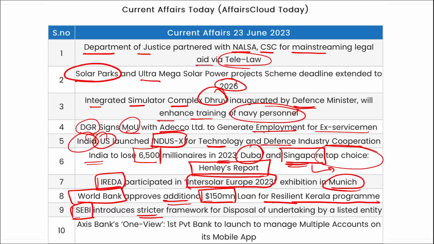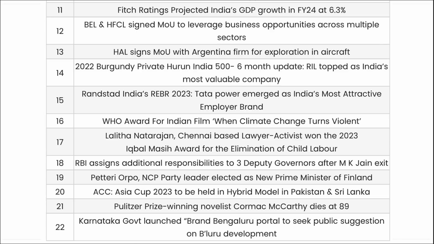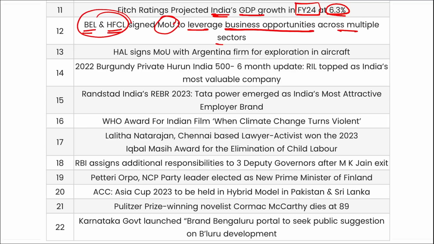SEBI has introduced a stricter framework for disposal of undertaking by a listed entity. Axis Bank's OneView is the first private bank feature to manage multiple accounts on their mobile application. Next, Fitch Ratings projected India's GDP growth rate in fiscal year 24 to be around 6.3%. BEL and HFCL have signed an MOU to leverage business opportunities across multiple sectors. HAL, that is Hindustan Aeronautics Limited, signed an MOU with an Argentine firm for exploration in aircraft.